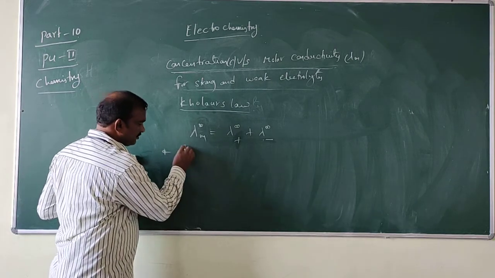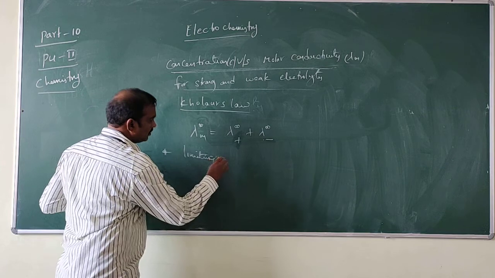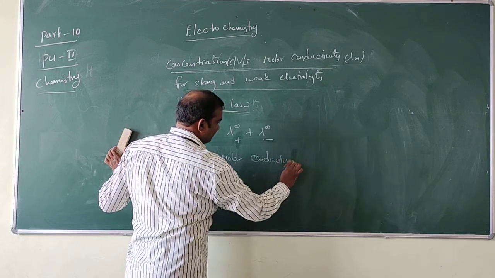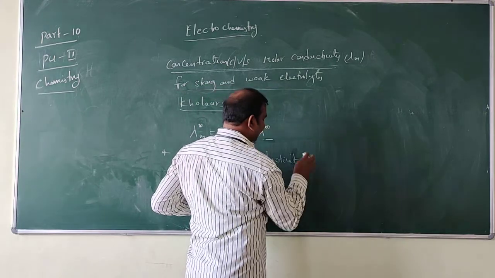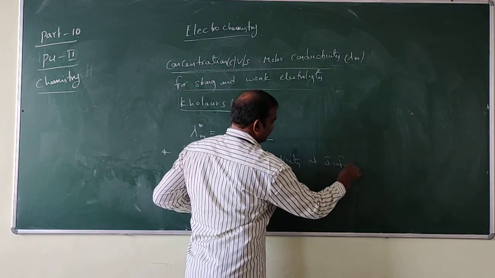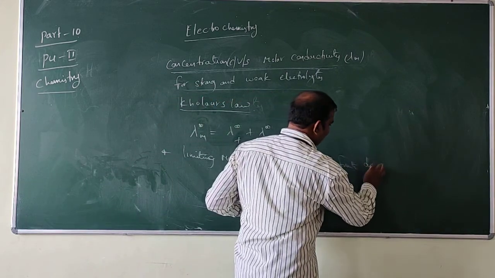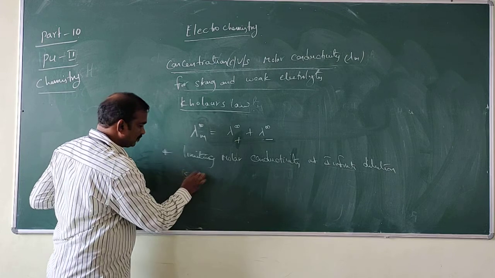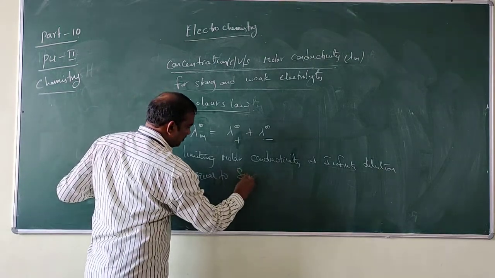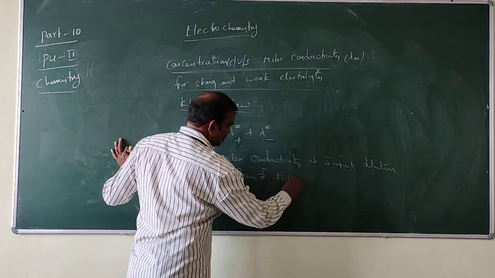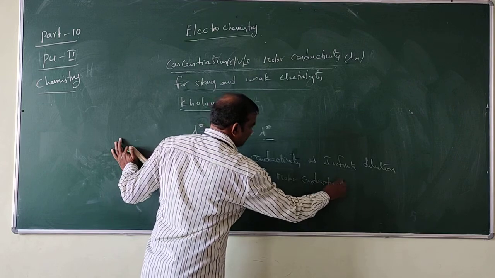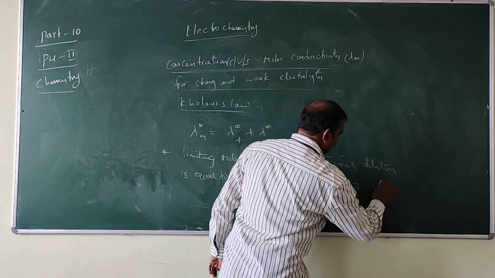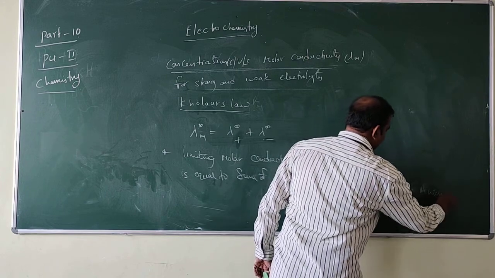So we can define it like this: limiting molar conductivity at infinite dilution is equal to the sum of molar conductivity of cation and anion.